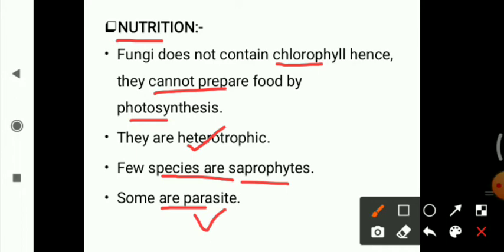Saprophytic: from dead and decaying material they obtain nutrients. Parasitic: from the host cells they obtain nutrients. Symbiotic: from the partners, or from the mutually beneficial interaction between the organisms, they obtain nutrients. In the mode of nutrition, we have to remember those things.